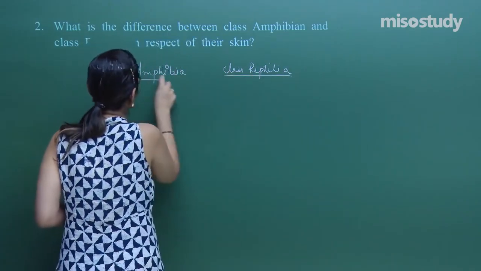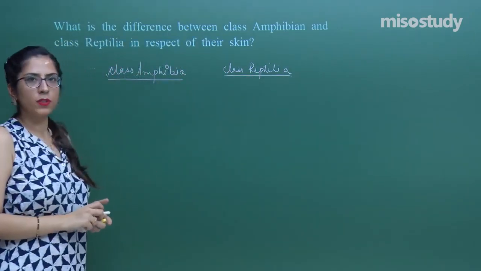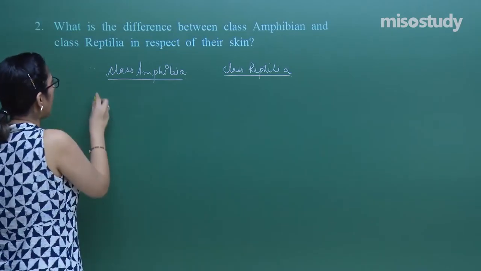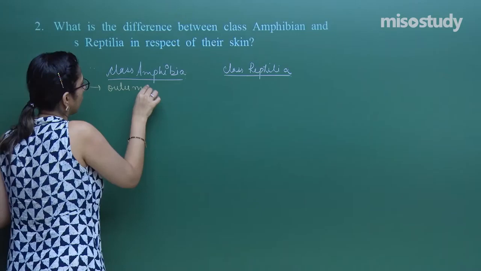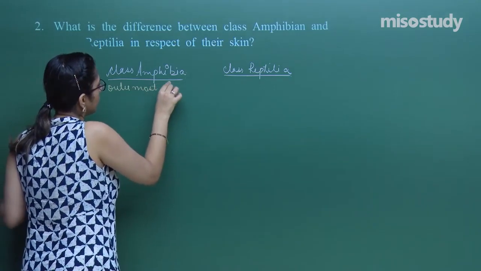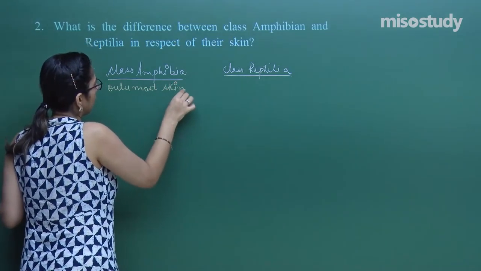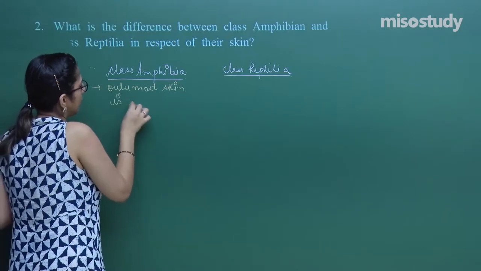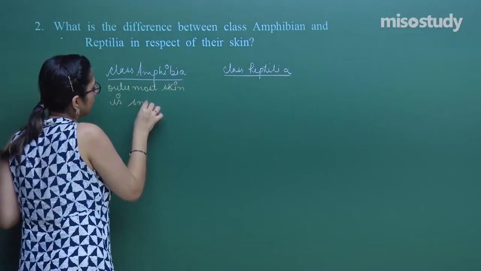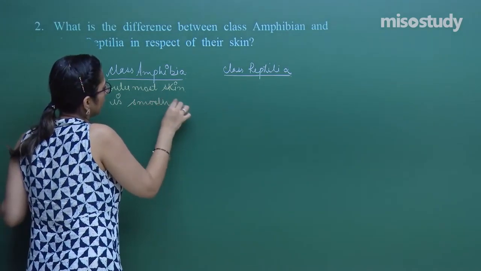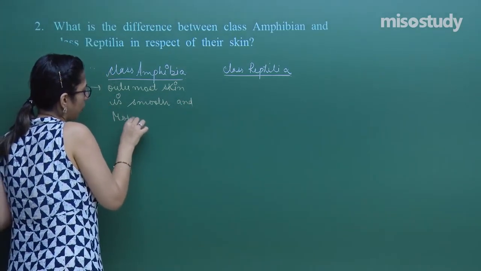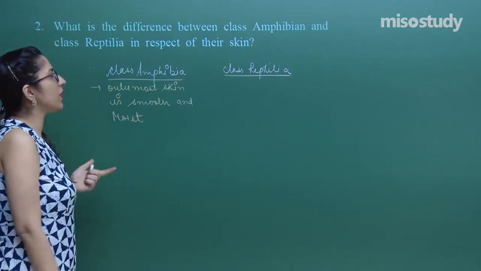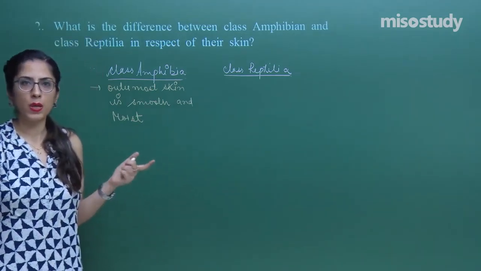Now, they are famous for the dual mode. So, the outermost skin is smooth and moist because they show respiration by skin as well.